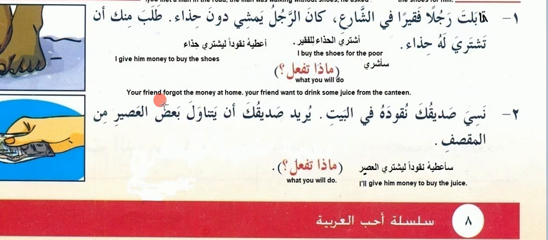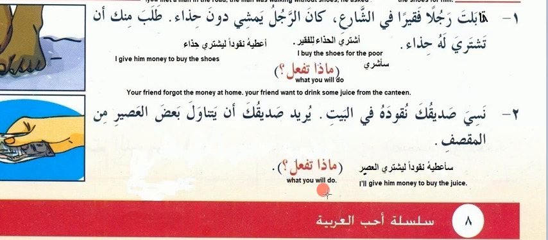Your friend forgot the money at home. Your friend wanted to drink some juice from the canteen. So nasiya, forgot. Siddiquka, ka is using Siddiq, Siddiquka, your friend. Naqudahu, his cash or his money. Fi bayti, in his home. Yurid, he wanted or he want. Siddiqika, your friend. Yatanawul, want to eat or drink. Baz, some. Baz means some. Asir means juice. Min al maqsaf, min, from. Maqsaf means canteen.